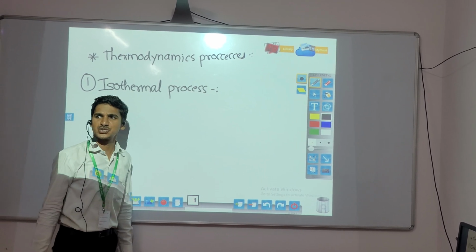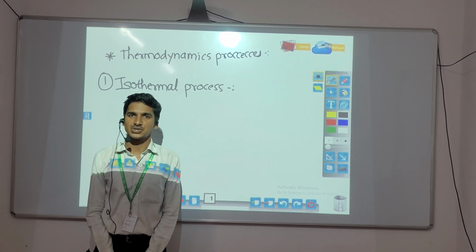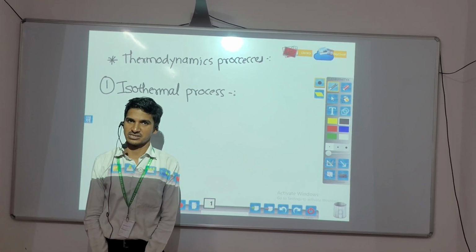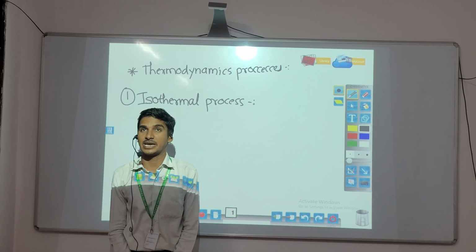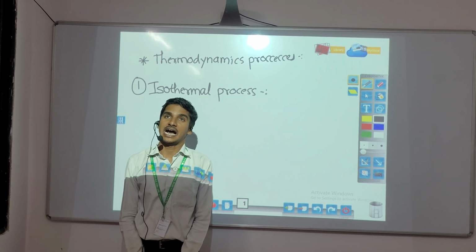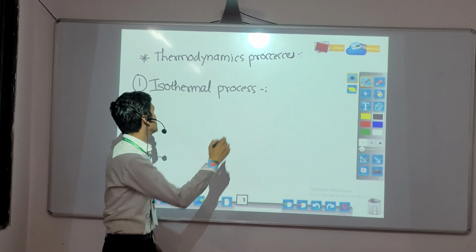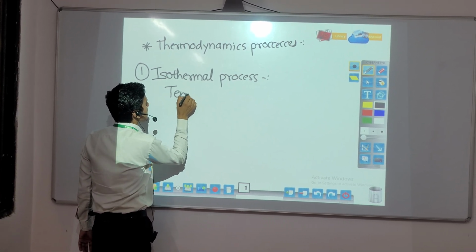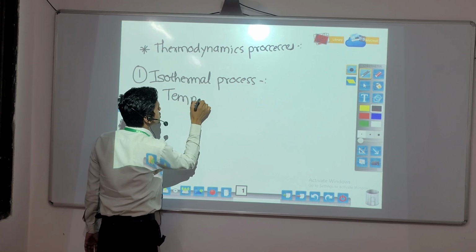What is meant by isothermal process? Isothermal process is the process in which temperature is constant. The process in which temperature is constant, this is called isothermal process.